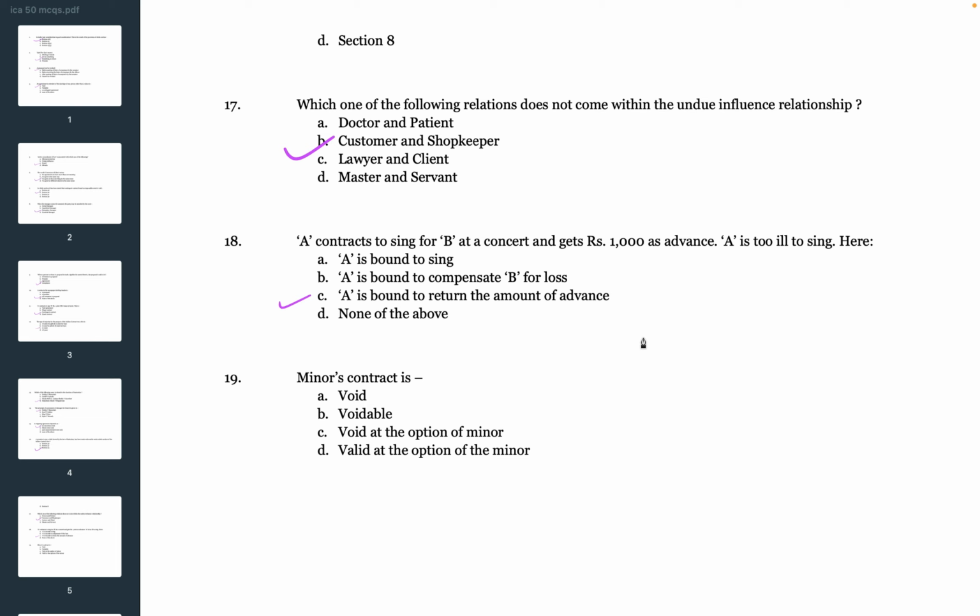Next question. Minor's contract is A. Void, B. Voidable, C. Void at the option of minor, D. Valid at the option of the minor. The correct answer is A. Minor's contract is void.